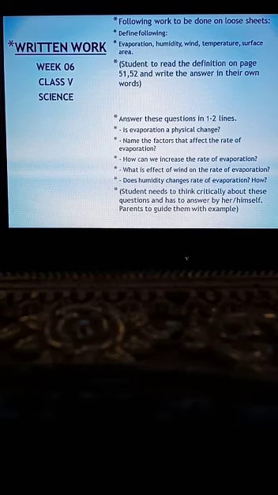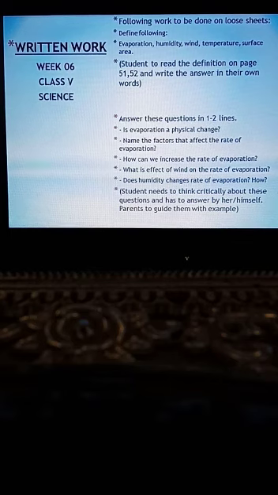Next, you have to write the answers to the following questions in one or two lines, thinking about the main process or main points. Is evaporation a physical change? It means you have to tell whether any physical change appears during evaporation or not.